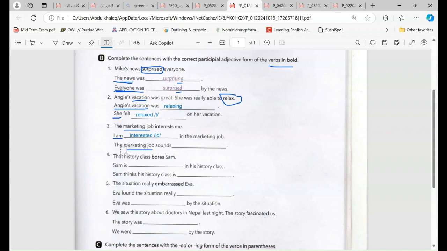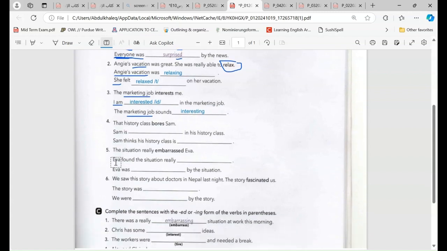Number 2, the marketing job sounds interesting. Interesting because it is the situation. Number 4, the history class bore Sam. It means it is boring for Sam. So we can see here, Sam is bored.